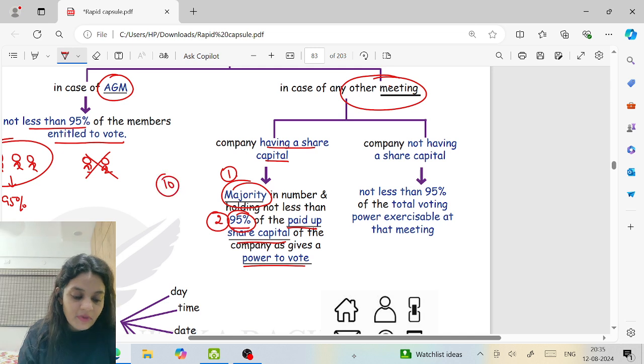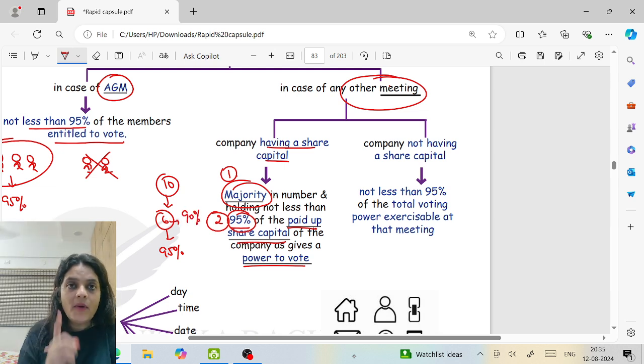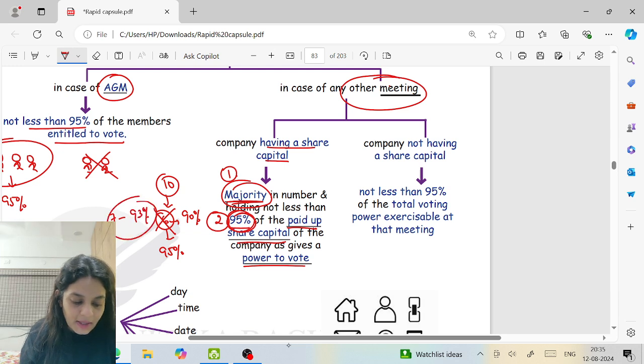So let us say we are 10. If I take majority in number, it comes to what? 6. Correct? Now this 6 should hold 95%. Let's say this 6 is only holding 90%. One condition is fulfilled, but is the other fulfilled? No. So will their consent work? No. So let us say 7 is holding 93%. Does it work? No. Let's say 8 is holding 96%. Does it work? Yes. So I need two things.